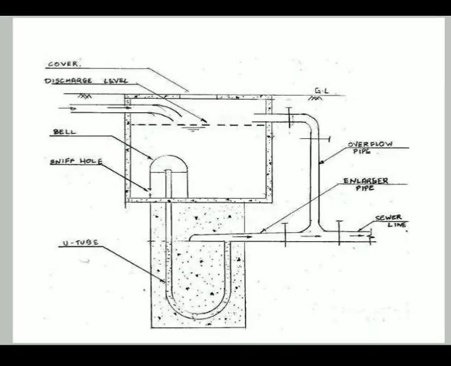However, as the water in the tank goes above the level of the sniff hole, the air is trapped and compressed in the bell portion. This compressed air exerts pressure on the surface, and hence the water level gets depressed in the long arm of the U-tube. The water level keeps decreasing as the tank keeps filling.